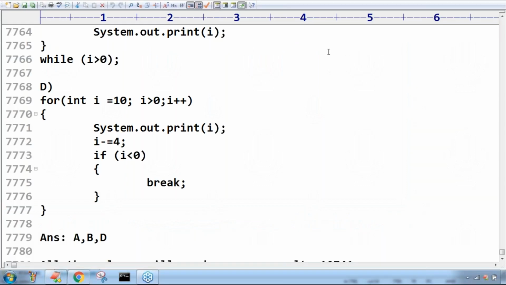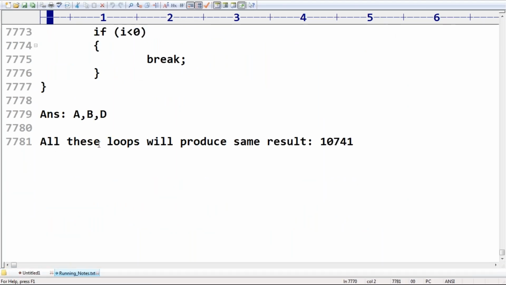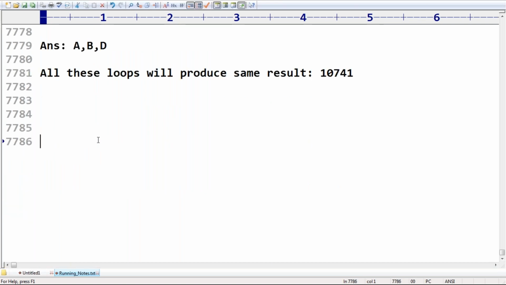We covered loops already, with some questions in the last part. Still, I'm planning to add some more questions related to loops because it's very important, especially for the Java 8 and Java 11 certifications.